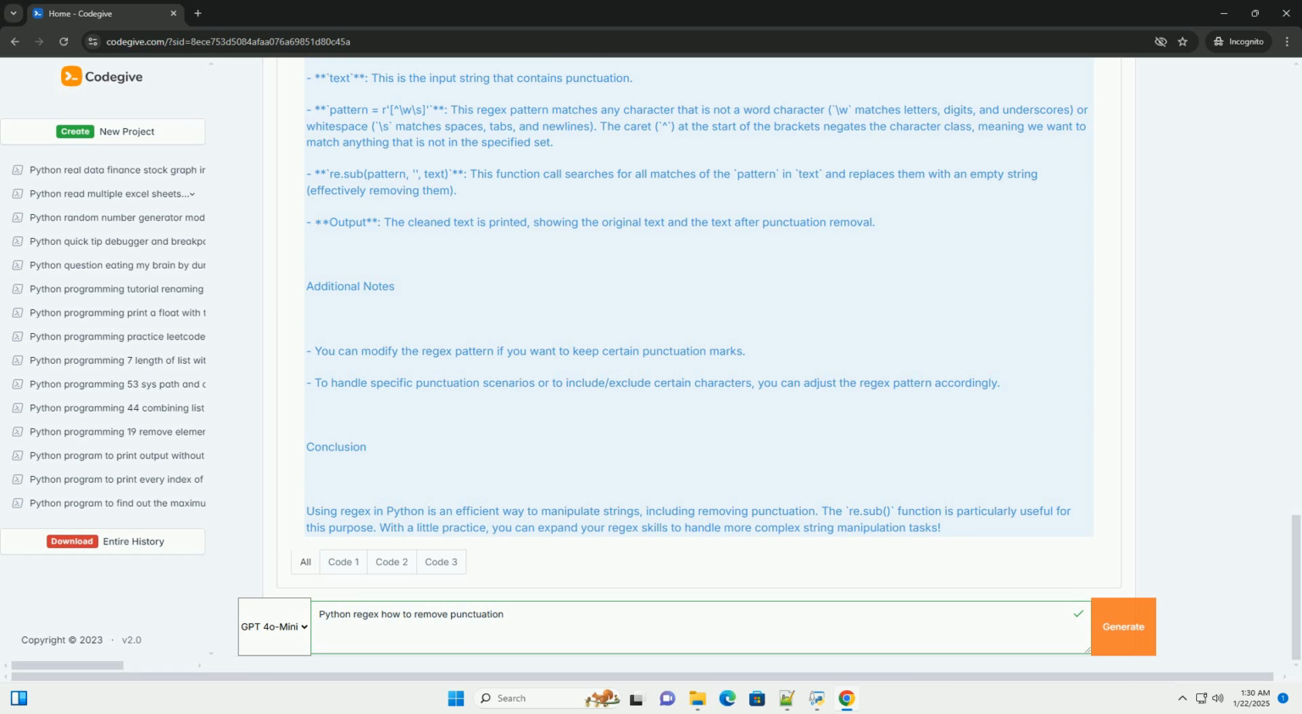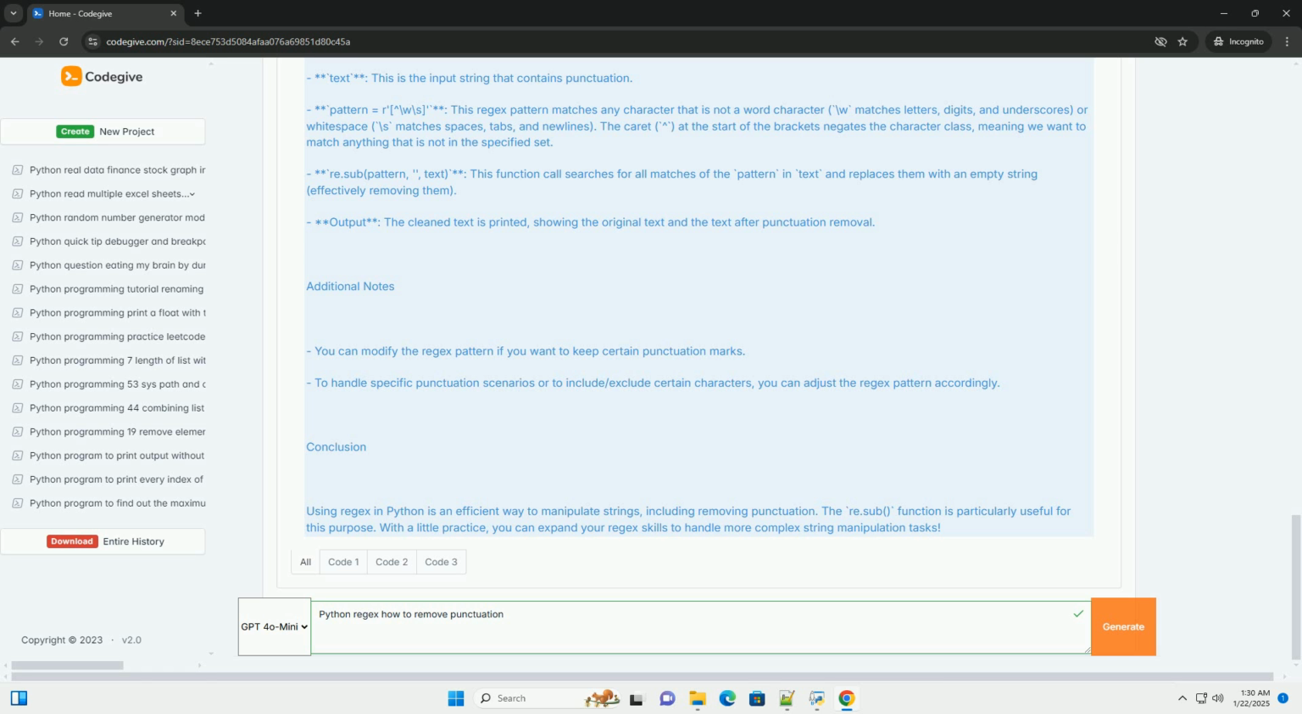Overview of Python regex. 1. Import the re module. This module contains functions and classes to work with regex. 2. Define a pattern. Create a regex pattern that matches punctuation. 3. Use re.sub. This function replaces occurrences of the pattern in a string with a specified replacement, in this case, an empty string.